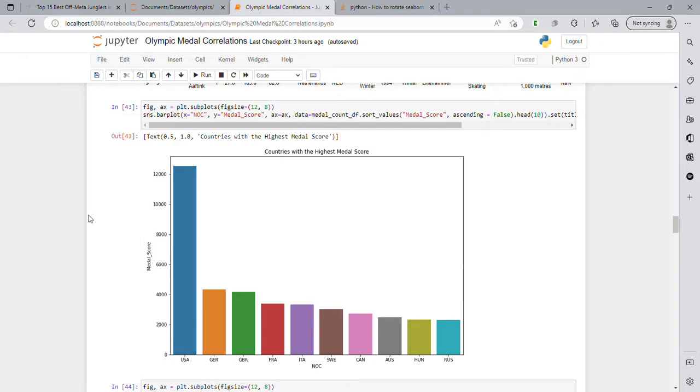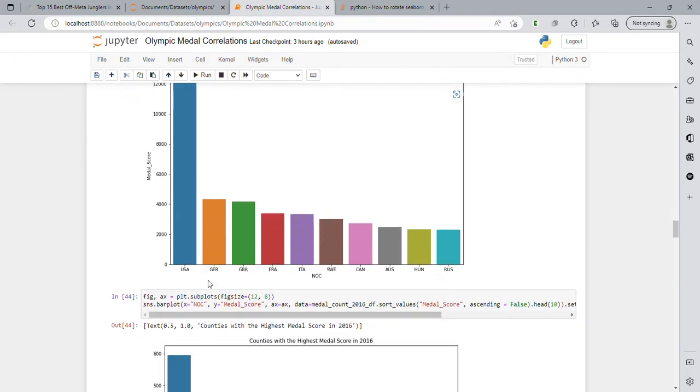What we can see is USA is out in front with a heavy lead, and then Germany and Great Britain are in a close battle for second. But it's mostly European countries or heavily European-influenced countries such as USA and Canada. So it does seem like we have strong support for culture having a huge say in whether a country will be good at the Olympics.